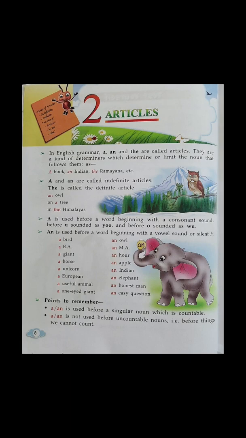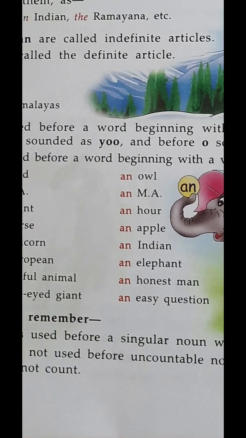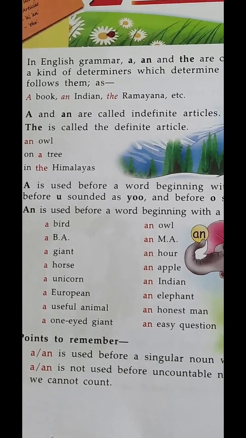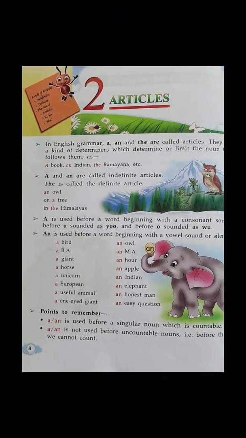Now these are the examples: a bird, an owl, a BA, an MA, a giant, an hour, a horse, an apple, a unicorn, an Indian, a European, an elephant, a useful animal, an honest man, a one-eyed giant, an easy question.